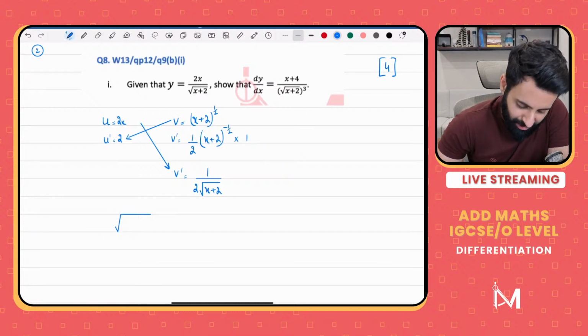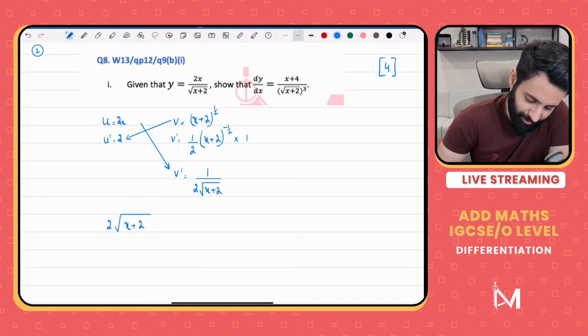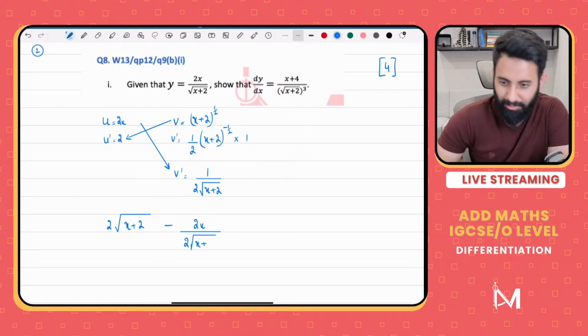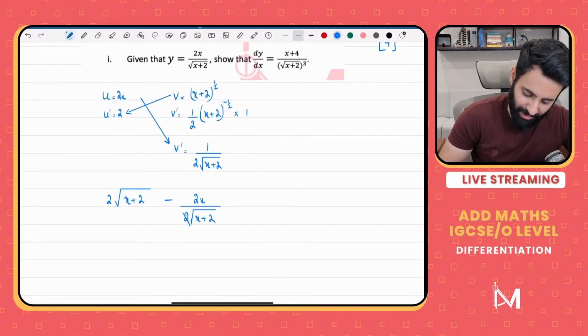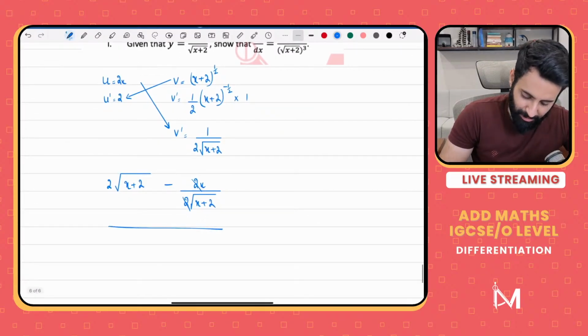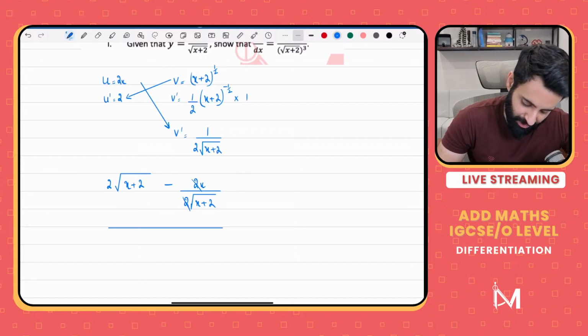Okay. So square root of x plus 2 times 2. Okay, so that's vu prime minus uv prime, which means 2x upon 2 times square root of x plus 2. Okay, so you have to be very neat and efficient with your working. Okay, so 2 and 2 cancel. What's next is that we will take the LCM. Okay, so how will I take the LCM? The LCM will be square root of x plus 2.